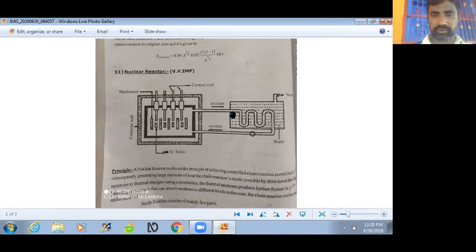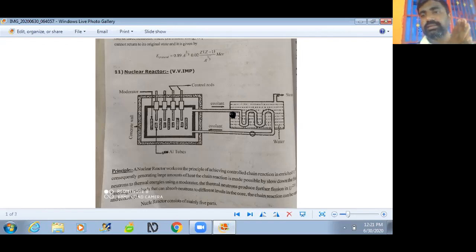Here uranium 235 captures one thermal neutron. What happens? Two fragments of radioactive elements are released, and a high amount of energy is also released.